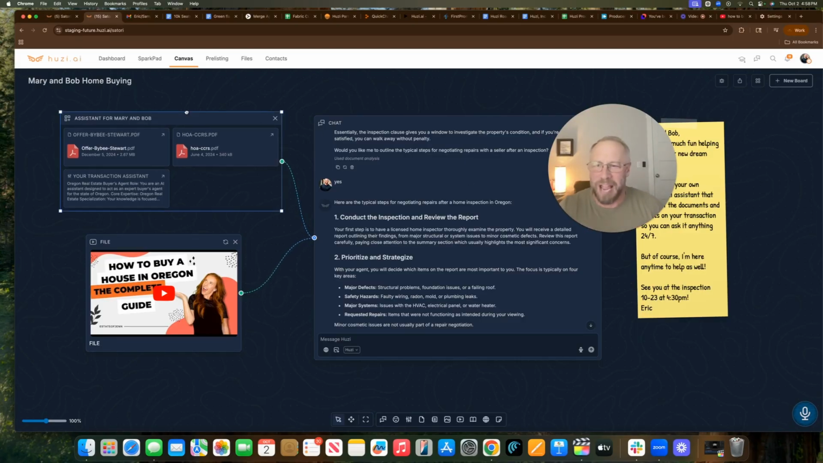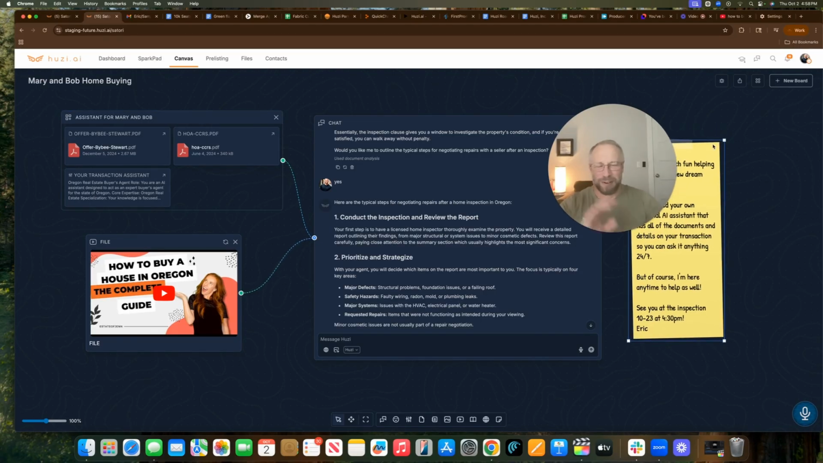They will not be able to add or subtract any of the documentation or mess with anything you have on the board. They will only be able to chat with it. But they've got this nice visual way, and you can leave notes for them so they can have a little bit of instructions. But I think that gives you an idea that this is the type of system that today's